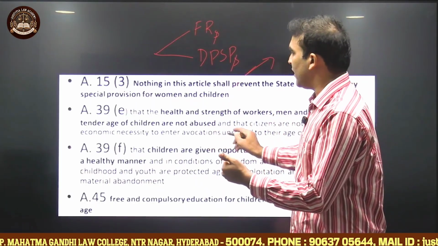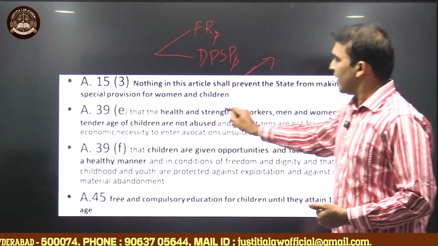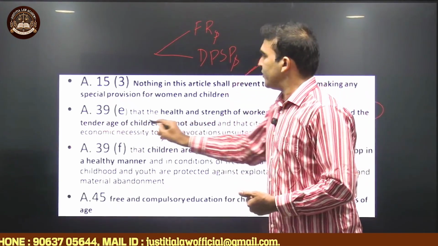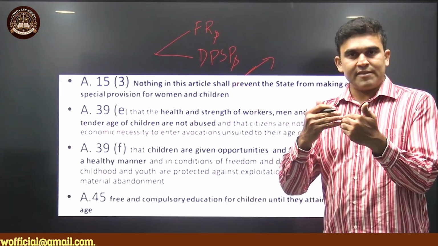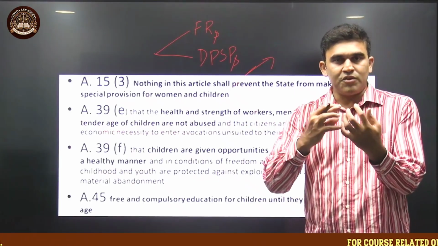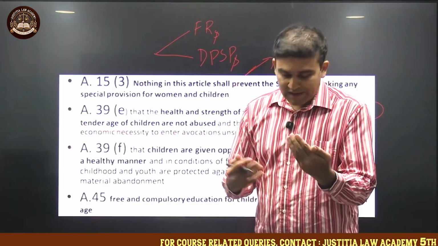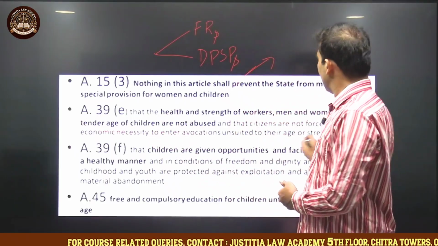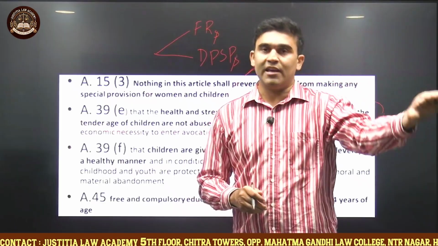What does 39E tell us? At the tender age. Simply put, 39E says children are not abused at the tender age, and because of the situations that they are experiencing, the state should take care that the children are not forced to take up a work which is above their age.